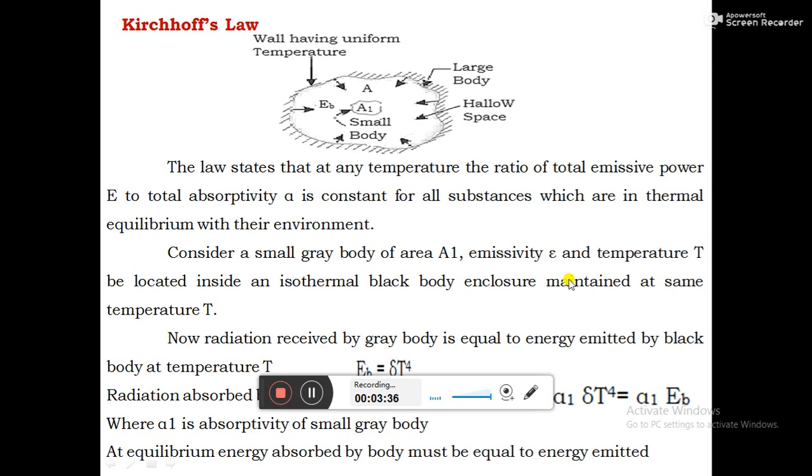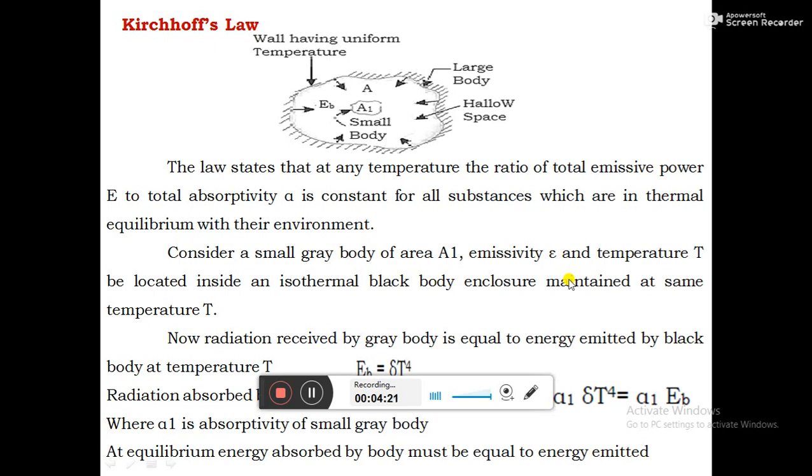It is completely enclosed. This gray body is completely enclosed by a black body, and this black body is also at the same temperature T. Both gray body and black body are at the same temperature. As we know, the black body emits more radiation and absorbs more radiation than other bodies even at the same temperature. Its emissivity value is 1, whereas the emissivity value lies between 0 and 1 for other bodies. For a white body, the emissivity value is 0.